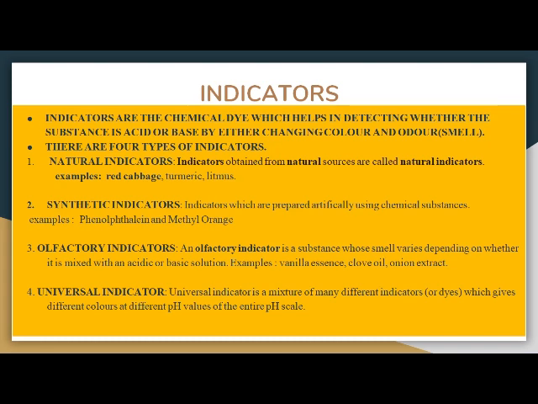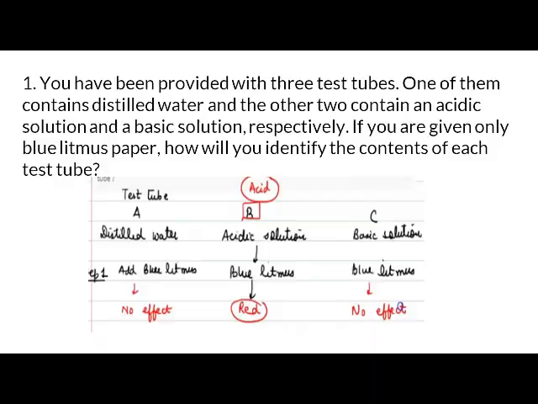Understanding what are indicators and how they react with acid and base, let's solve the two questions we have. The first question says there are three different test tubes and these three test tubes have different kind of substance in it. Let's say the test tube A has distilled water, test tube B has acidic solution, and test tube C contains basic solution. So let's see how it reacts with blue litmus paper.